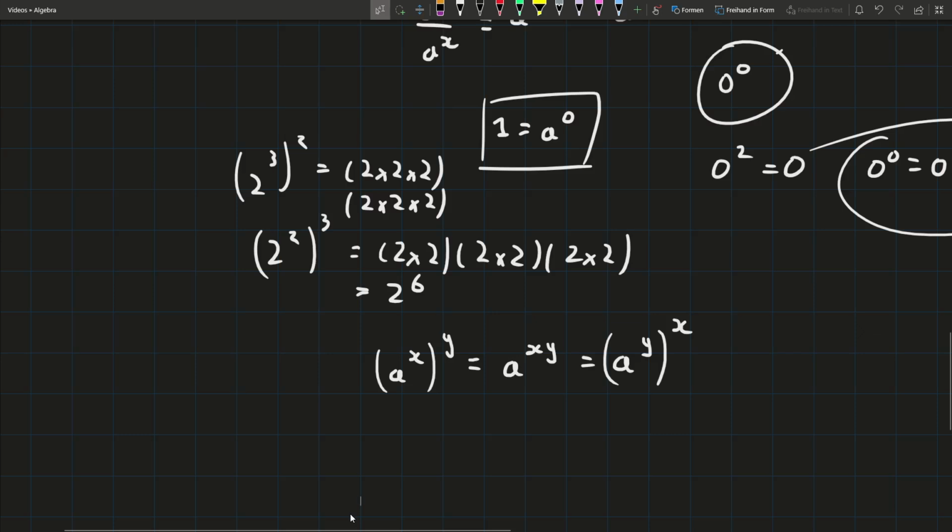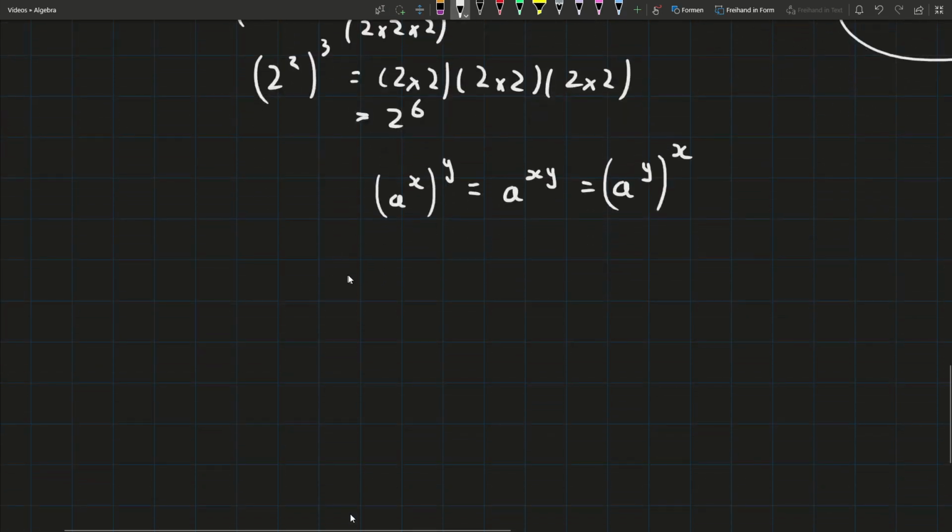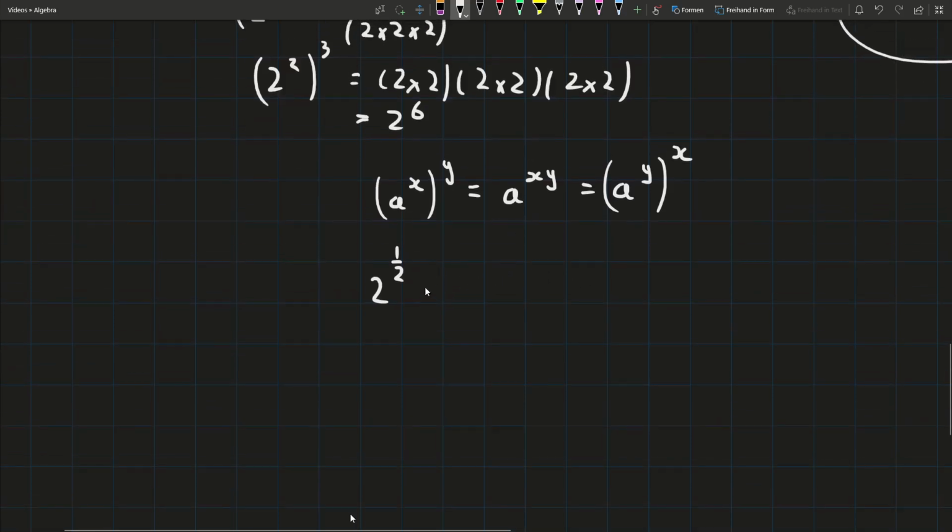What about fractional powers? That's going to be quite interesting. Like, for example, what does 2 to the power of a half mean? A half is the simplest fraction we can think of. Well, let's think of it this way. We know that 2 to the power of a half multiplied by 2 to the power of a half should be equal to 2 to the power of 1, because we have to add the powers. We know that that has to be true.